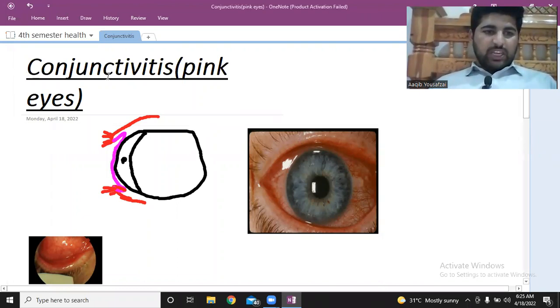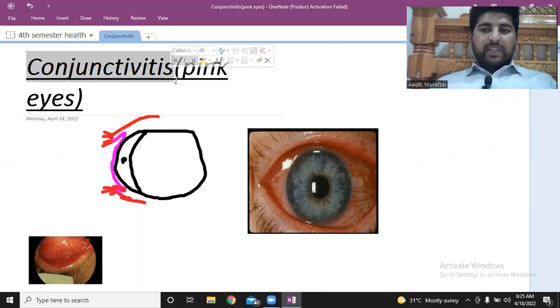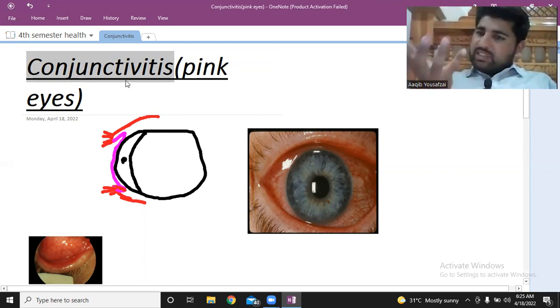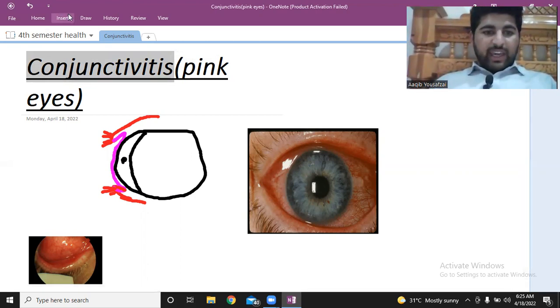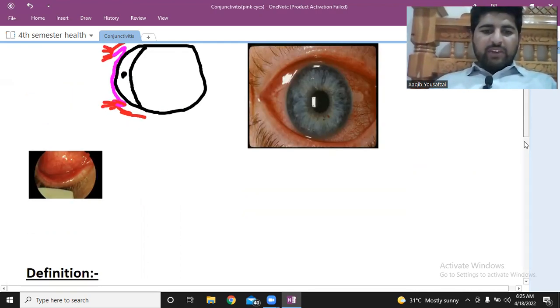Conjunctivitis is the inflammation of the conjunctiva, and this disease causes the pink eye. That is why common people call this disease by the name pink eyes. So conjunctivitis is also known as pink eyes. Now what is conjunctiva? Conjunctivitis is the inflammation of conjunctiva. But what is conjunctiva? Conjunctiva is the lining of the white portion of your eyes and the lining of the inner eyelid.